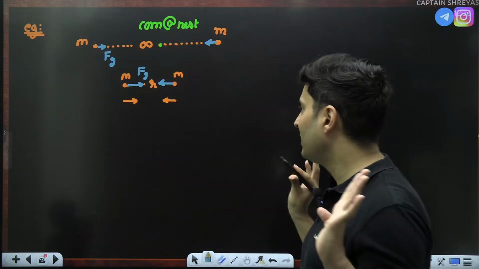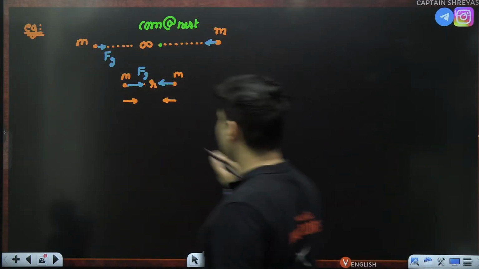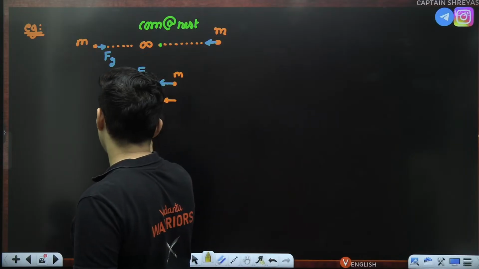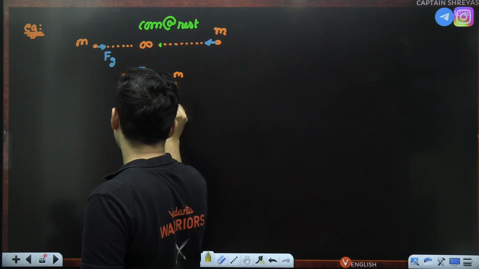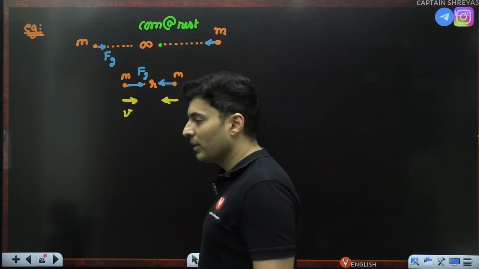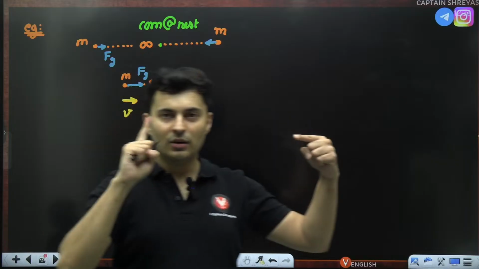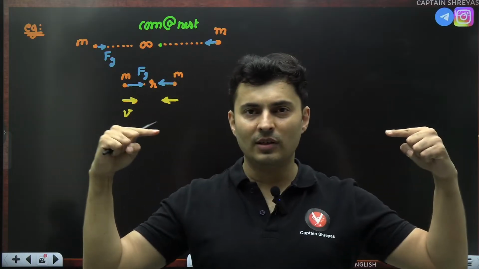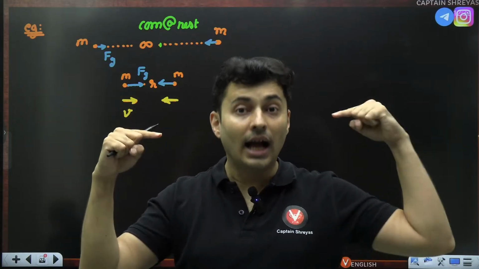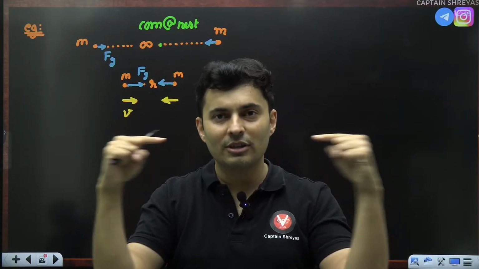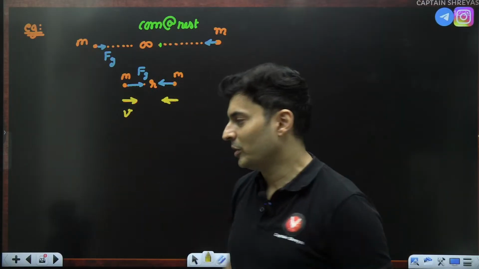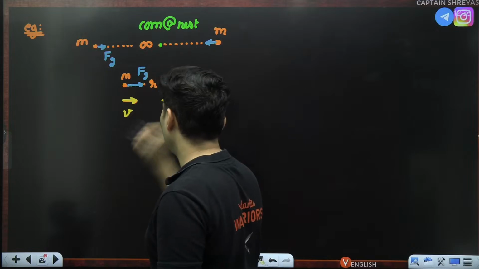So the center of mass is at rest, which also means that if this mass acquires a velocity of v, what should be the speed of this mass? Quickly put it up in the chat box. Masses are equal, center of mass is still at rest. So if one of the masses is going with v, the other identical mass should approach with which speed? V only, or else the center of mass will begin to move.